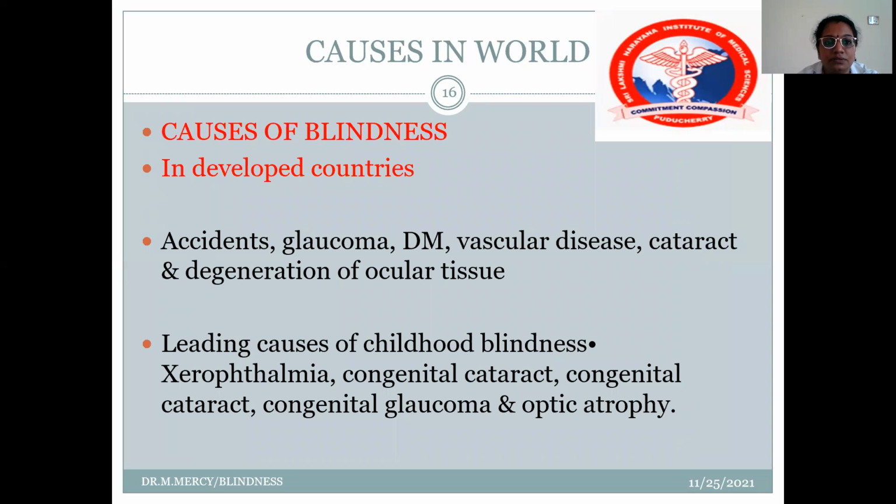So what are all the causes of blindness in the developed countries? So mostly it is of the non-nutritional causes like accidents and glaucoma, and certain non-communicable diseases like diabetes, or due to the degeneration of ocular tissue. Whereas the leading causes of childhood blindness will be congenital cataract or glaucoma and optic atrophy. So most of them are of non-nutritional causes.